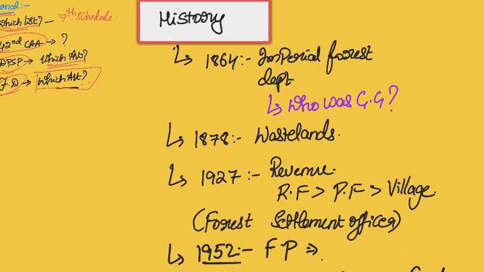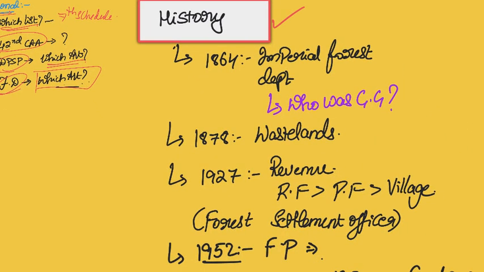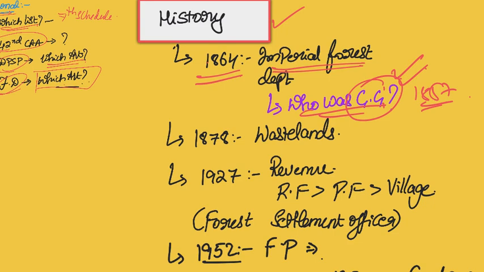And the next thing that you have to know is about the history of forest conservation. You have to know that in 1864, for the first time there was a creation of the Imperial Forest Department because of the natural wealth that we had. Also, in the comment section, post who was the Governor General back then. Also, post if this question itself is right. Is it the Governor General after 1857? Please post in the comment section.